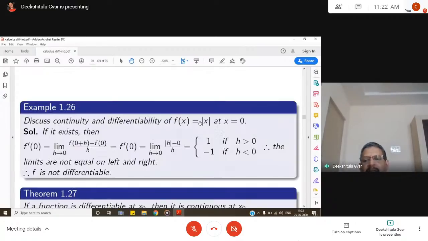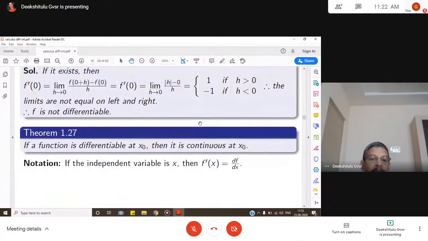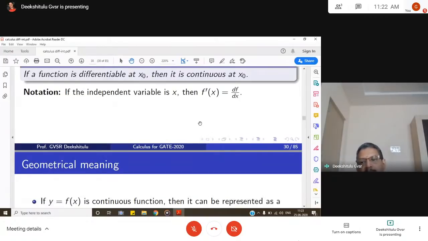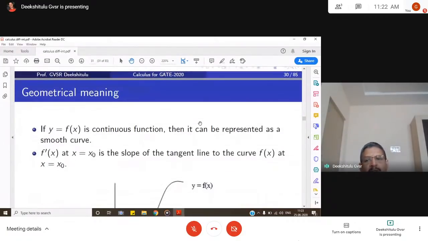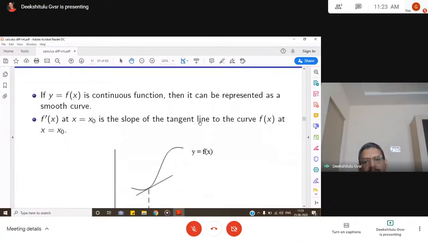So in such cases, the function cannot be differentiable. But if the function is differentiable, then it must be continuous at x naught. This is all denoted by df by dx, we know that. Then what is the geometrical meaning of this? If y equal to f of x is a continuous function, then it can be expressed as a smooth curve.